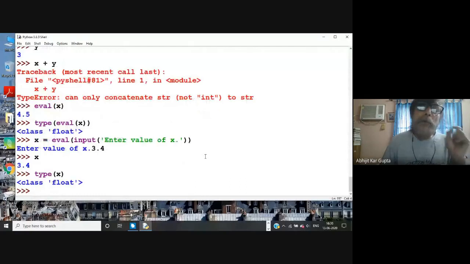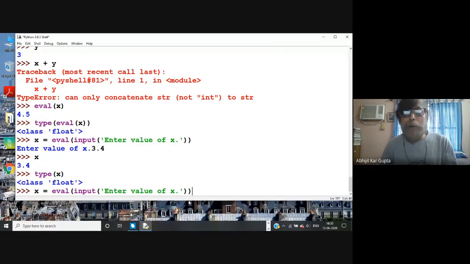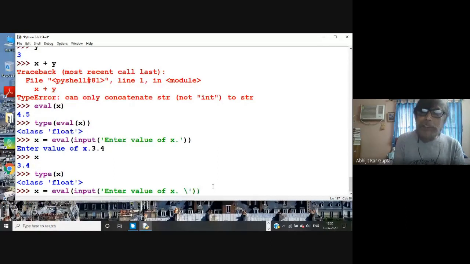So while you are working on Python 3 and want to take input from outside, you will always be careful. Sometimes you would use the int function also, for integer, but now it's better that you use eval, which will evaluate the number. Also, for decoration purposes, you can write a \n inside that.